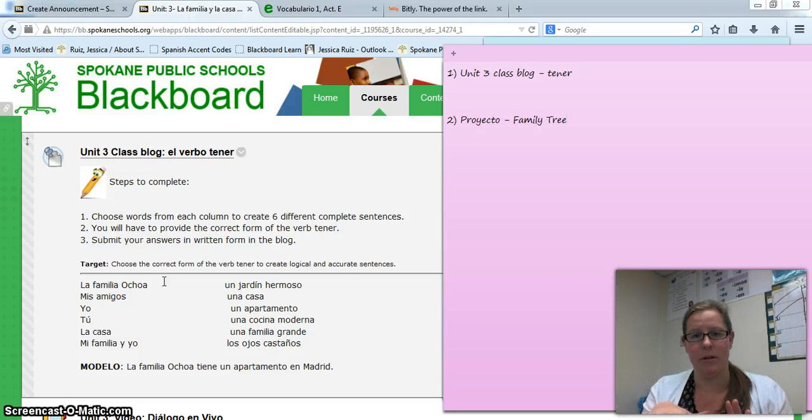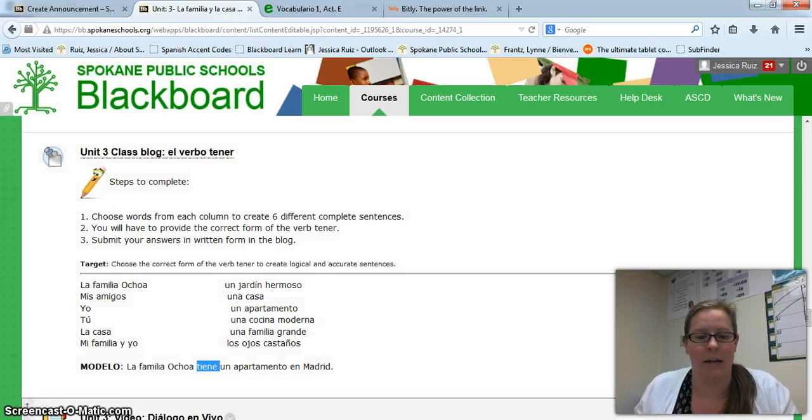There might be multiple members in the family, but that's irrelevant. There's one family. So it's not going to be yo, right? It's not going to be tú because we're not speaking to them. We're talking about them. So it has to go in box number 3, that él, ella, and usted box. So the right conjugation for that is tiene, and that's done right there in the example for you.